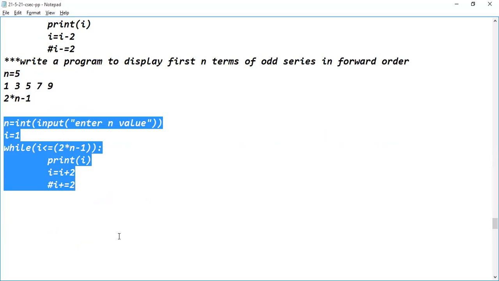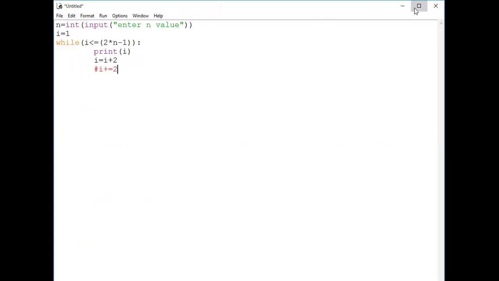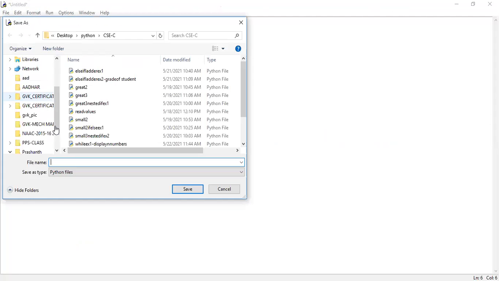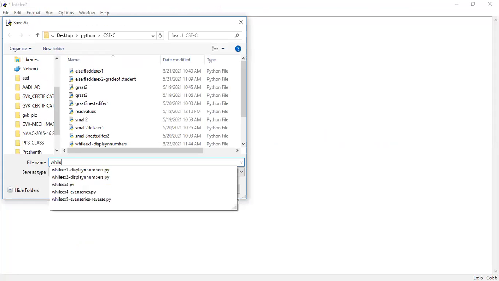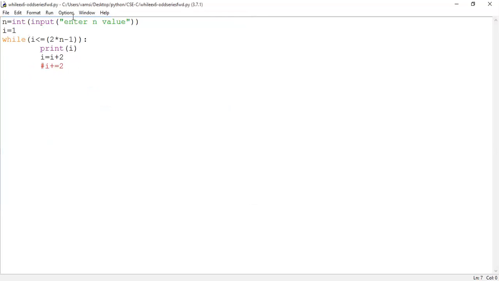Copy the code into the IDE. Are you seeing the untitled window? Yes, sir. So this is the code, right? Copy the code and save the logic. While example 6. What it is doing is generating the odd series in forward order, right? You can give forward dot py. Next step, run the code.